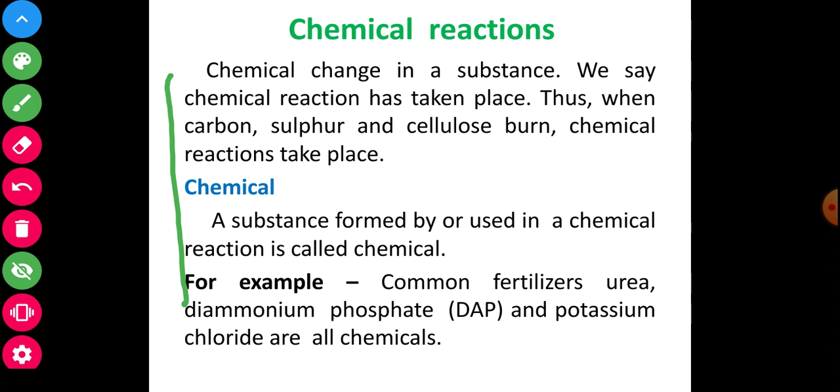Another way to see it: a substance formed by or used in a chemical reaction is called a chemical. For example, common fertilizers: urea, diammonium phosphate and potassium chloride are all chemicals. See and observe.